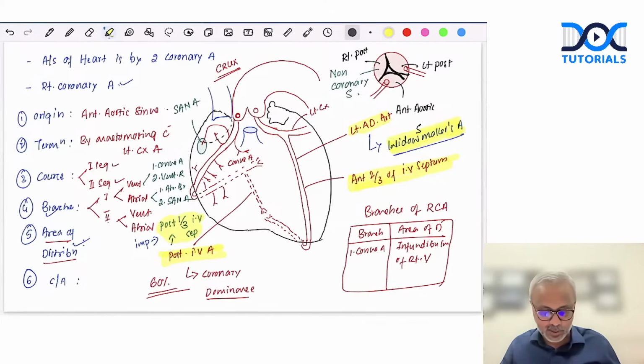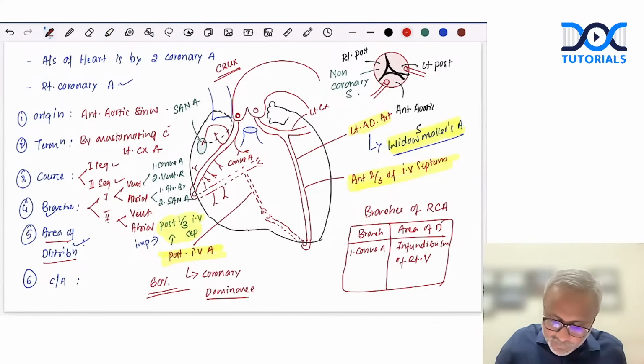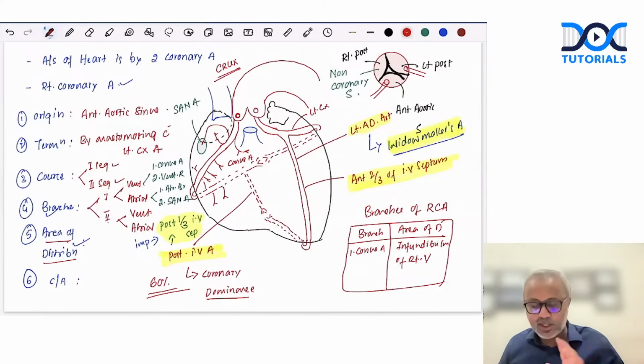Then what about branches? Branches, we have discussed 2 branches. It splits into 2. Then we need to talk about individual branches of the left coronary artery. For example, what is the fate of the left circumflex artery? The left circumflex artery will anastomose with the right coronary artery at the crux of the heart. Fate of the left anterior descending artery, we have already learned. Now we need to talk about the branches. The left anterior descending artery supplies the ventricular branches.